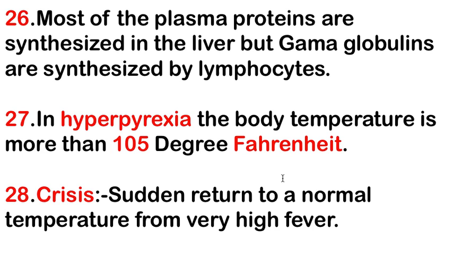Next is hyperpyrexia. In hyperpyrexia, the body temperature is more than 105 degrees Fahrenheit. Next is the crisis. Crisis means a sudden return to a normal temperature from a very high fever.